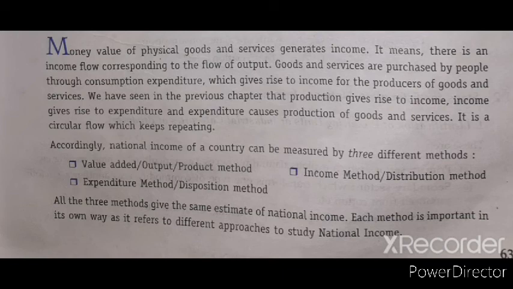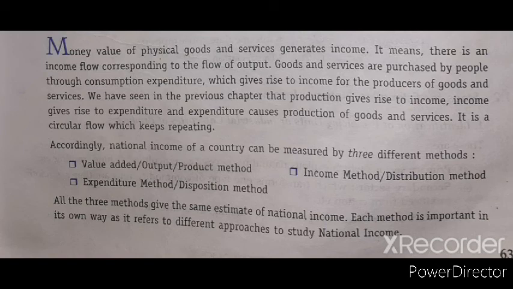So today we are going to start a new topic. Let's start. Money value of the physical goods and services generates income. It means there is an income flow corresponding to the flow of output.